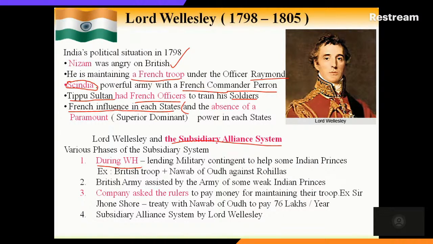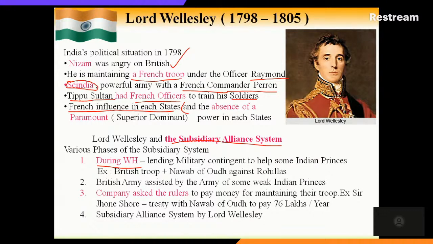But if you see these three phases, during the Warren Hastings period, assisting other Indian princes, and the Company asking other states for money for maintaining the troops, these were all voluntary approaches, or military help provided on demand.